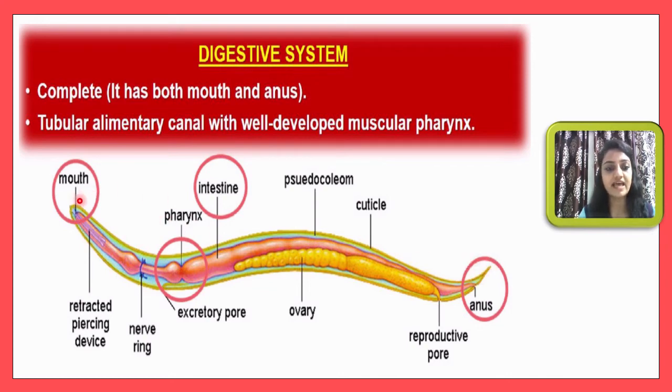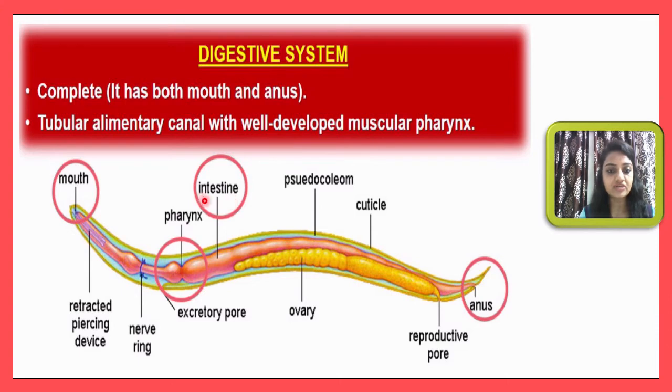Okay, this will act as a food gathering part, and this will act as excretory product release. Here the mouth is there and the anus is there. That means this organism shows a complete digestive system. Here, a tubular alimentary canal with a well-developed muscular pharynx will be observed. Here you can see this is the pharynx.